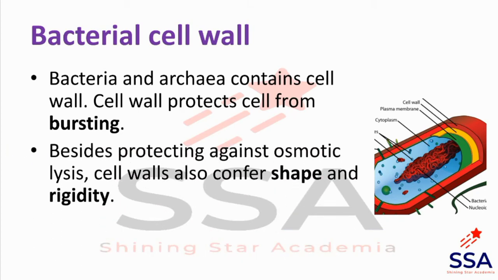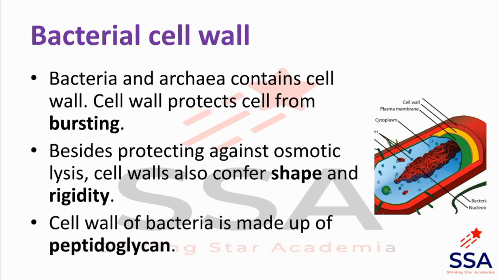Besides protecting against osmotic lysis, cell wall also confers the shape and rigidity. For example, bacterial cells have different shapes, for example cocci, then bacillus, short rod, spiral, etc. So the shape of the cell is decided by its cell wall or maintained by cell wall. Cell wall of bacteria is made up of peptidoglycan, and peptidoglycan is a polysaccharide plus amino acid chain.